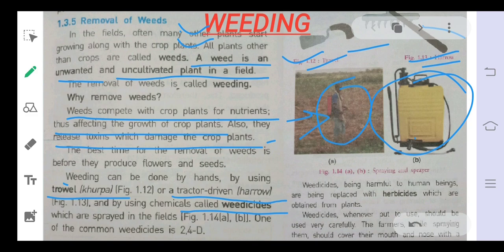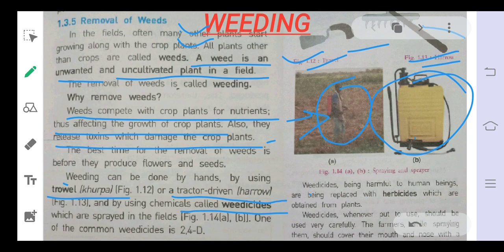But one harmful effect of weedicides is that they are chemical substances. Since these are chemical substances, they pollute our environment, water and soil. They produce soil pollution and water pollution. So the use of weedicides is also harmful for us.